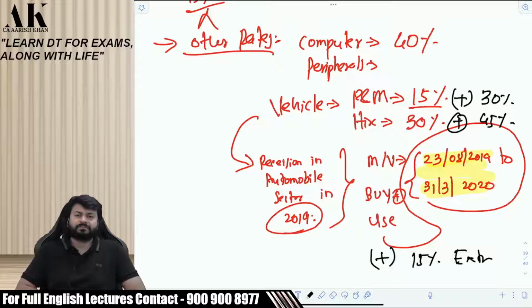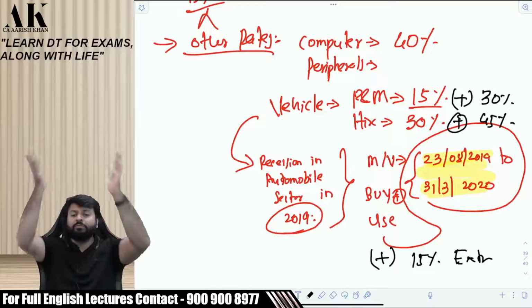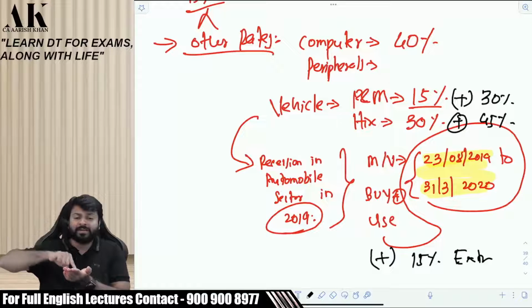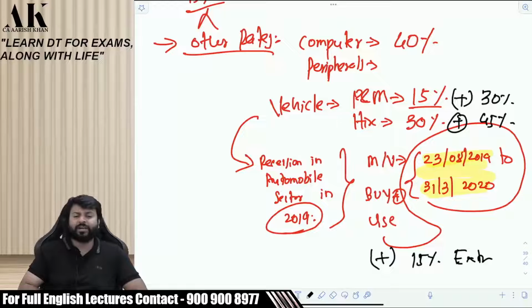Why was this given? As an incentive to the taxpayer, so that the taxpayer will think about this aspect: if I buy in this period, I will get extra 15% depreciation. Let's buy the vehicle, and that will give a boom to the automobile sector. Did you understand? Will my depreciation increase by 15% only for that year or for every year for that vehicle? It will be 30% and 45% every year for that vehicle, which is purchased and used in that period. So even if you are using that vehicle today, even in the current year 22-23, you will be getting the benefit. Did you understand?